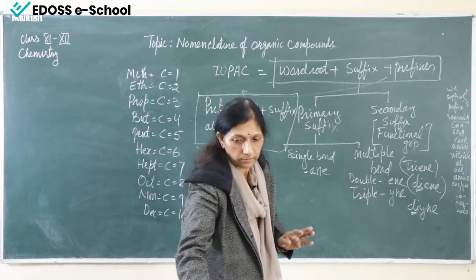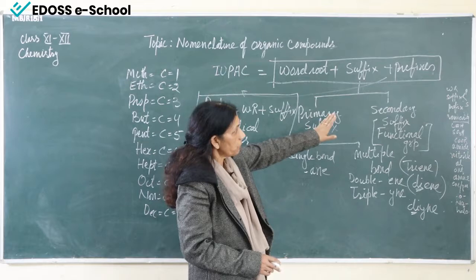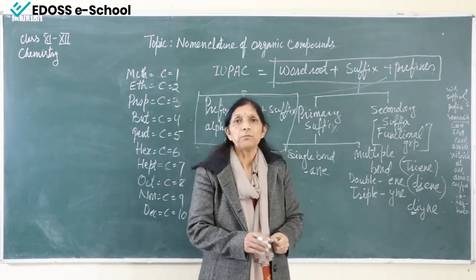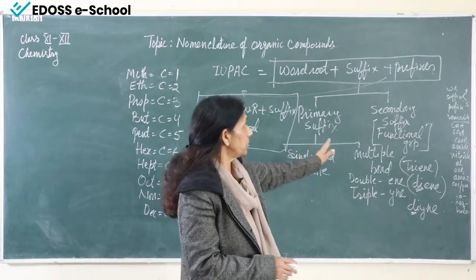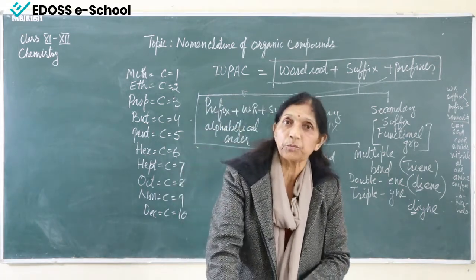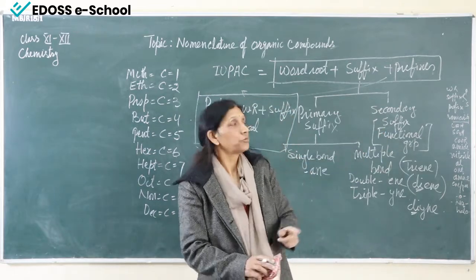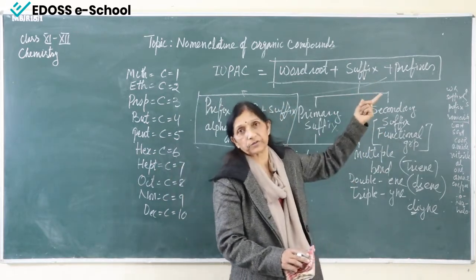Now see here, one more thing that is very important is the seniority table. For secondary suffix, we must know that suppose two functional groups are present. Which group should be taken as the functional group and which group should be taken as prefix?